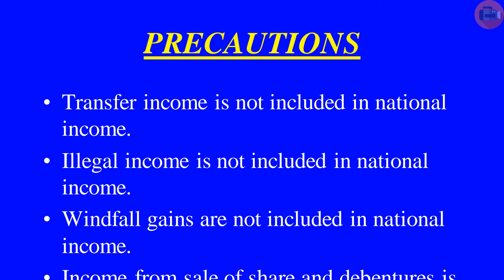The first precaution of national income by income method is that transfer income is not included in national income, such as scholarship, maternity benefit, paternity benefit, unemployment allowances. These will not be included because transfer incomes are not considered as national income. These are incomes without rendering any economic activity. It has been given by the government, so it will not be included in national income.